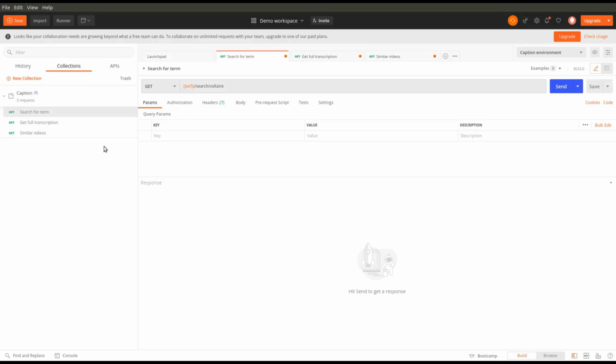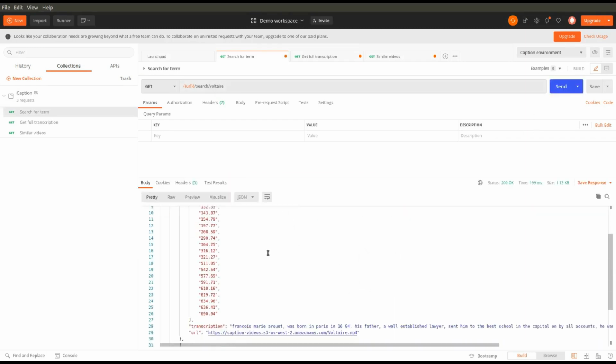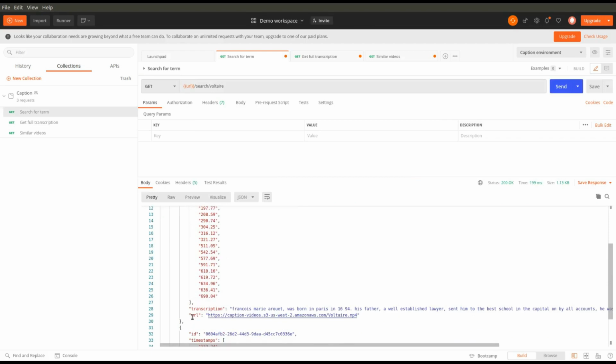All right, now that the processing is done, we're going to try out a couple of queries. The first one is just going to be a regular keyword search. The word we're interested in is Voltaire. What do we get? What's the anatomy of this? So for each individual result, we get the URL. And as you can see, this is a video about Voltaire himself. No huge surprise here. We get the transcription.